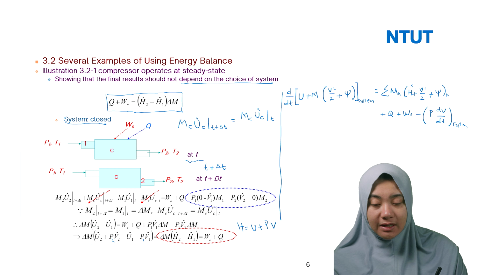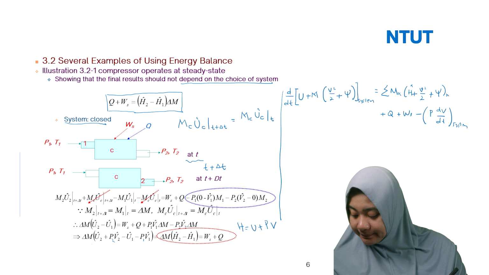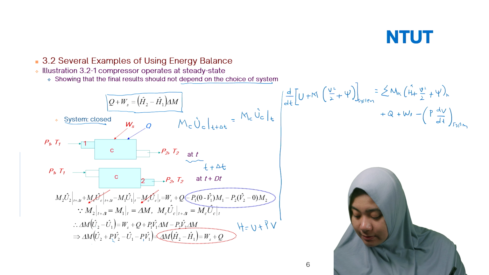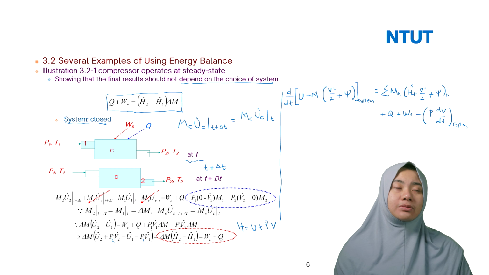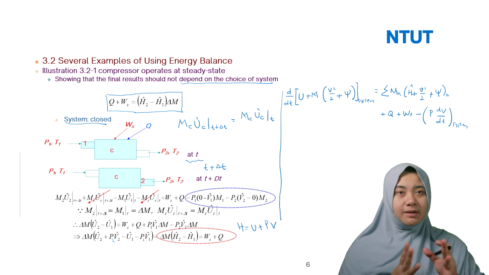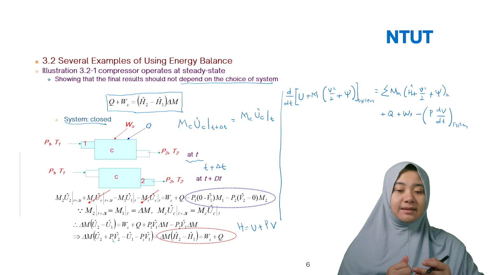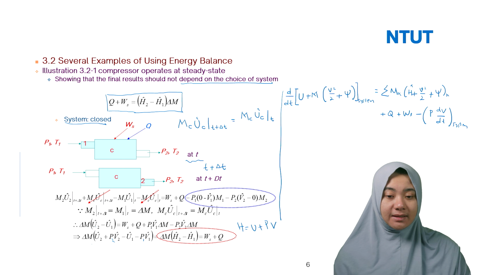So here U2 plus P2V2 minus U1 minus P1V1. So you can write delta M (H2 minus H1) equal to Ws plus Q. What you need to remember here is that if the pressure is not equal between P1 and P2, you can indicate the symbol like here P2, here P1. So they will have a different meaning.